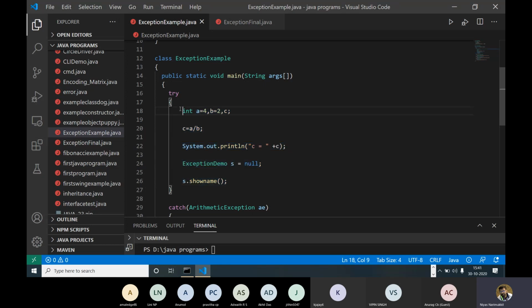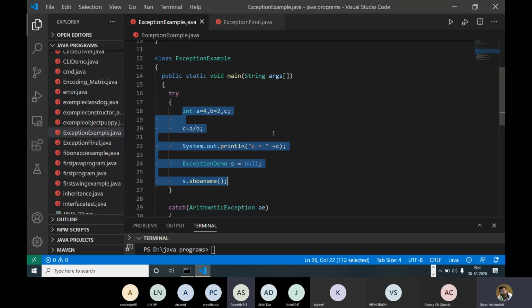Please check this code and find out if there is an exception already there. Anyone can say? Null, sir? Very good. Null pointer exception, right? So how does this null pointer exception come?